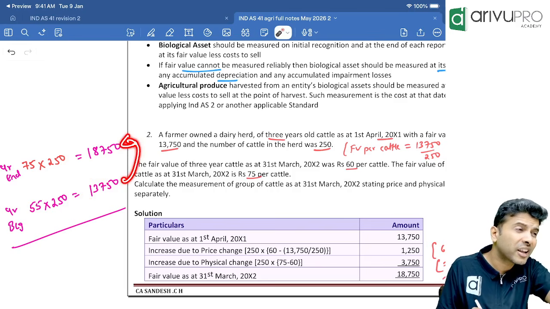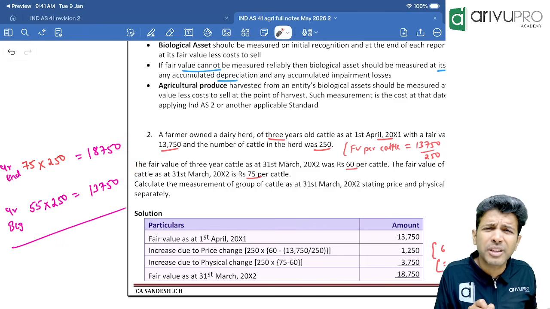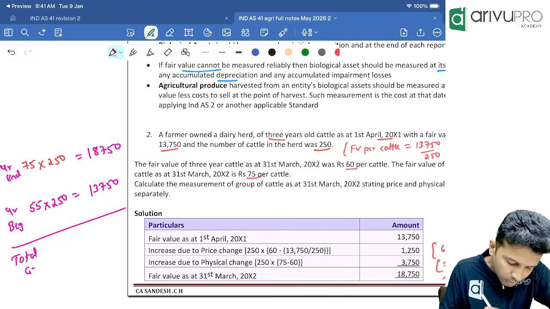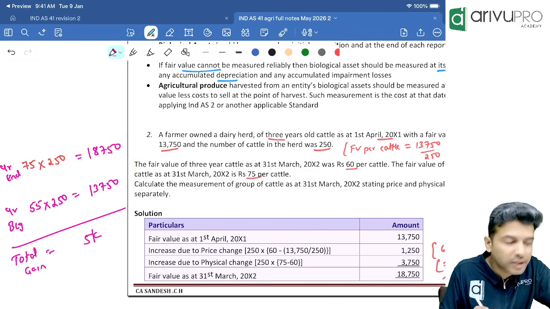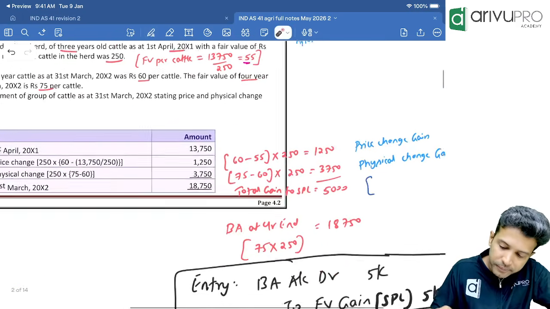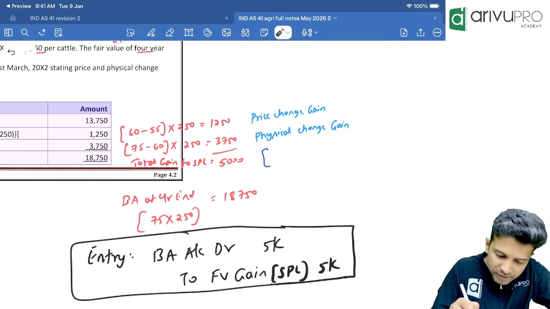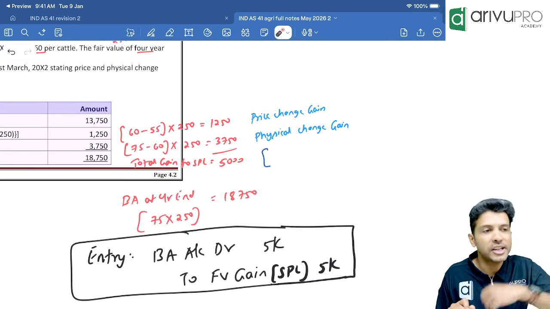So the biological asset, I need to increase. If I'm increasing the value of an asset, does it mean loss or gain? Gain. How much is the total gain? The difference between these two is nothing but 5,000. What did you get here? 5,000. Like this. If breakup is there, calculate price change gain and physical change gain separately.